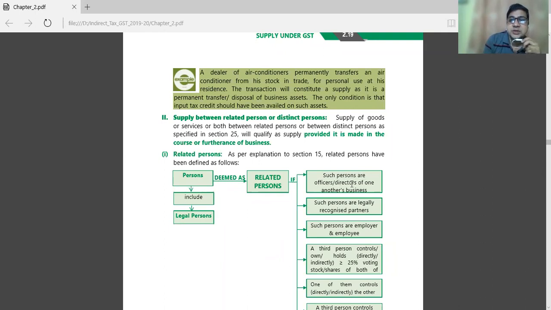Persons who are officers, directors of one another's business.